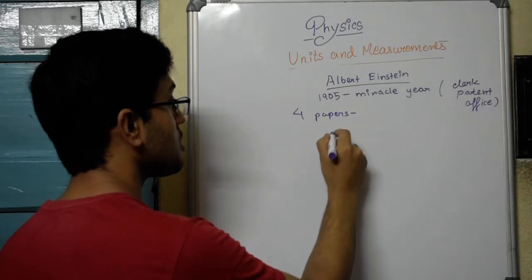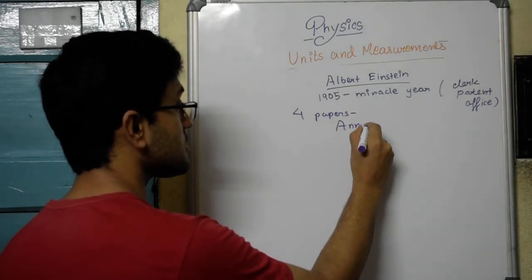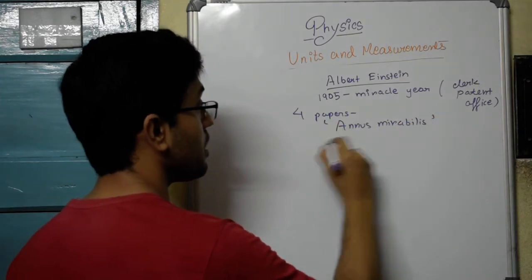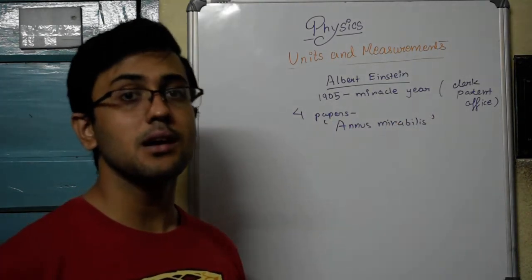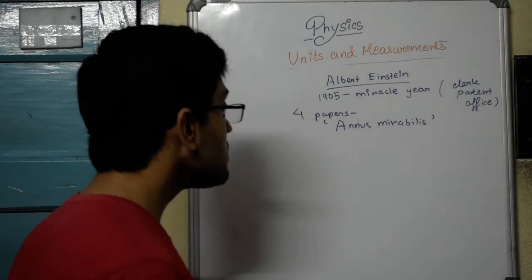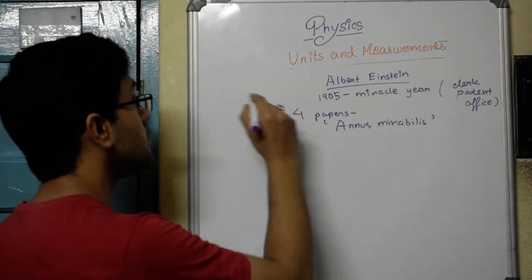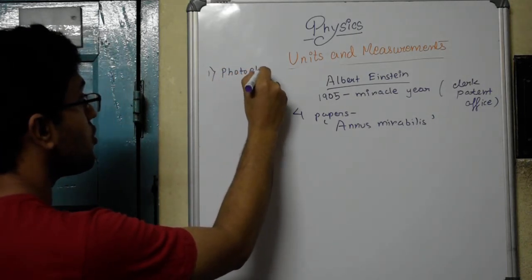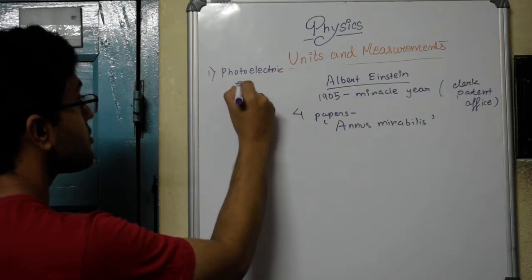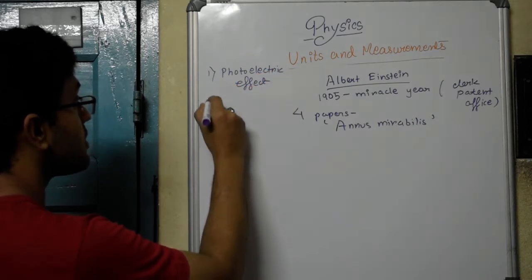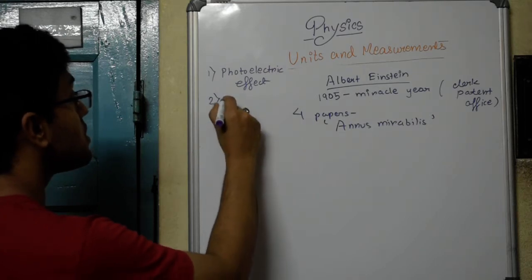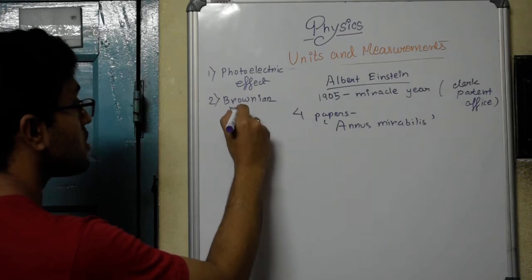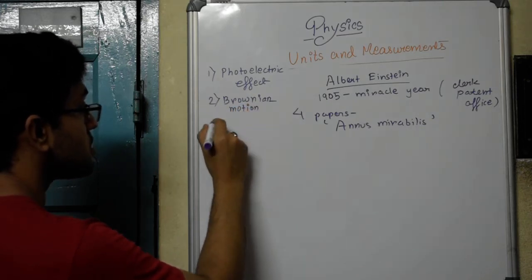4 papers, which are also called the Annus Mirabilis papers, which translates in English as the miracle papers. So what were these 4 papers about? The first paper was about the photoelectric effect. The second paper was on Brownian motion.